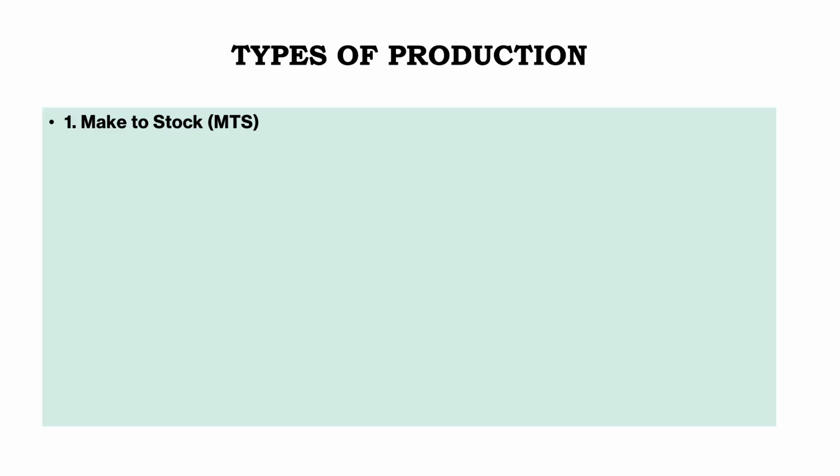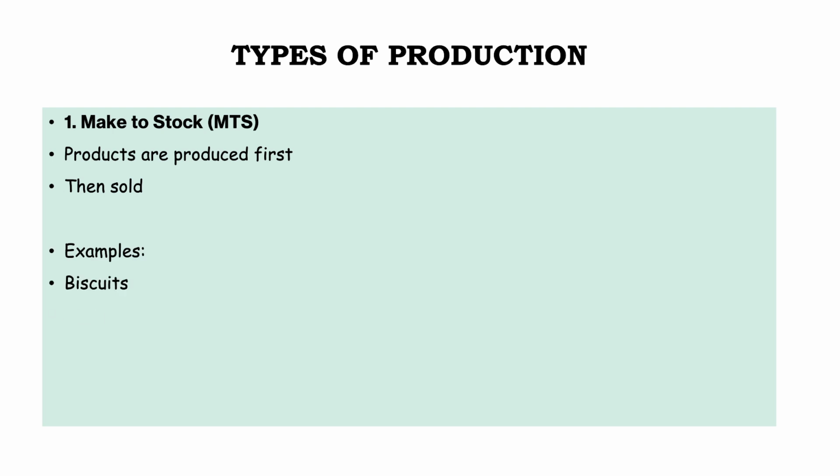Next, let's see types of production. First is make to stock. Nothing but products are produced first, then sold. For example, in shops you see items like stationery, bottles, pens, pencils, cold drinks, chips. All these are already produced first, not based on customers' demand, because we know that customers have demand for all this. So first it is produced and then sold to the retail shops.